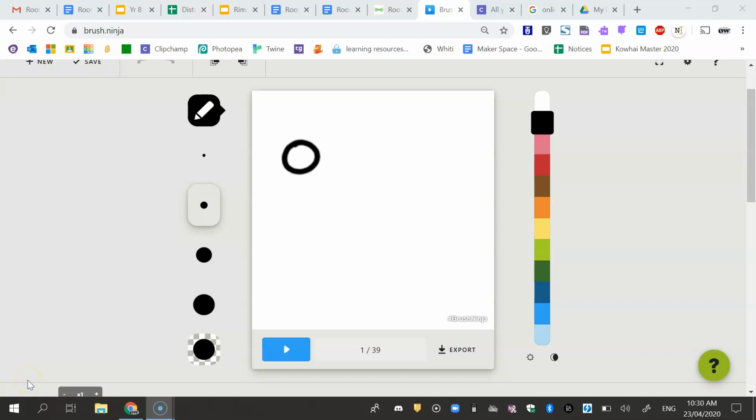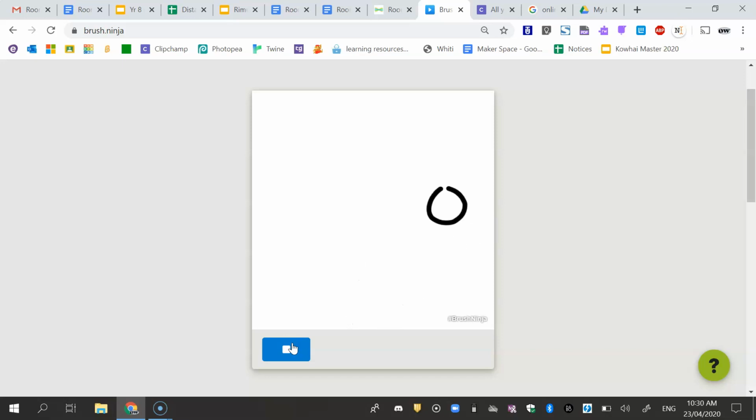How to add sound effects to your animations. So I'm using Brush Ninja for this example. You can use whatever animation software you choose. You just have to download the file onto your computer. So for this, it's a bouncy ball that turns into a man.